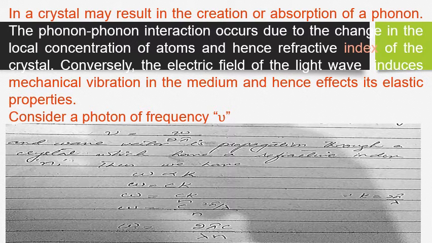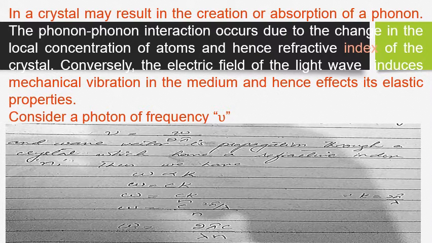Conversely, the electric field of the incident light wave induces mechanical vibrations in the medium and hence affects its elastic properties. We have discussed the elastic properties: the two atoms are combined with the phonon like a spring, so there will be elastic properties between the atoms.